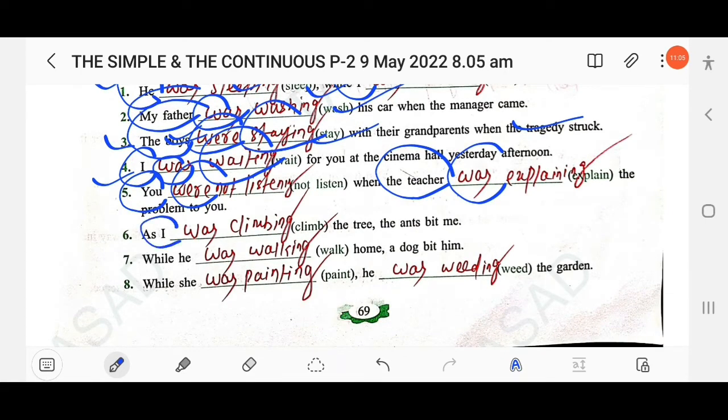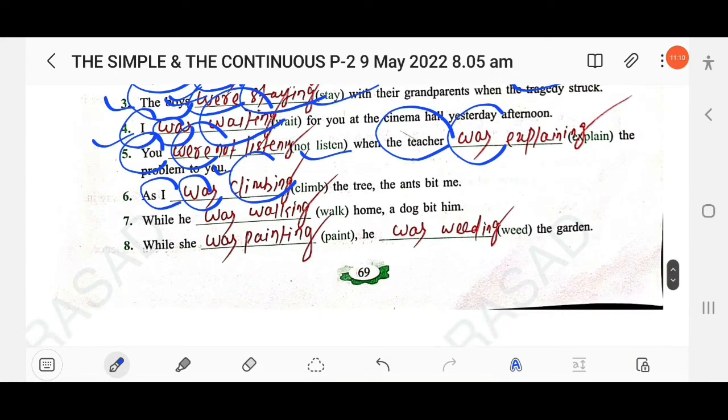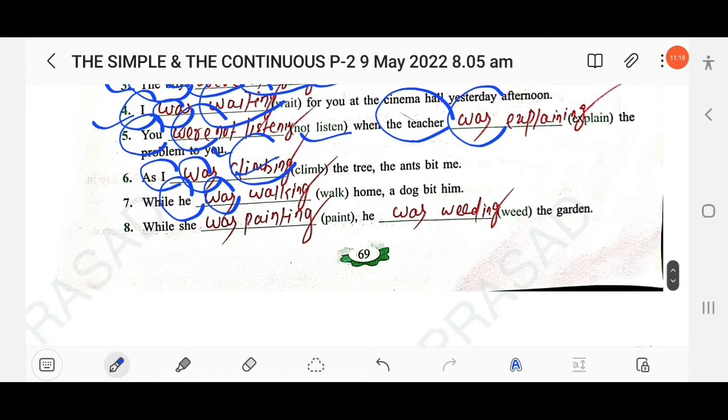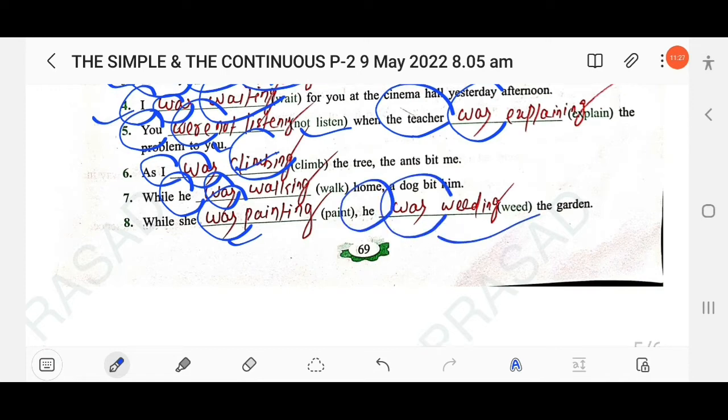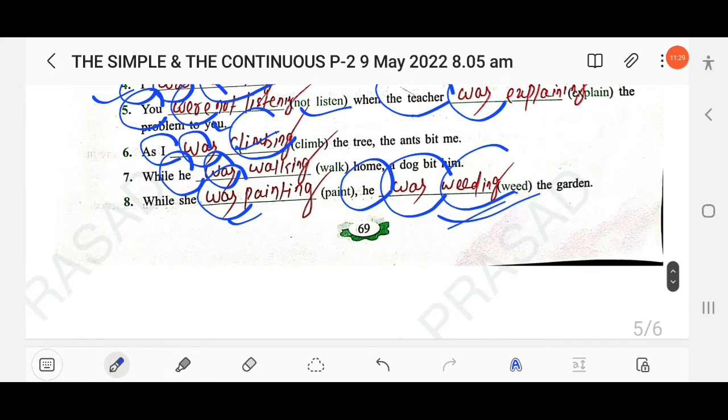I is first person singular, so use was, then add ing with the main verb: as I was climbing. The next, while he dashed home, a dog beat him. While he, third person singular, so use was. The next, while she was painting, he was weeding the garden. He, third person singular, so use was. Then add ing with the main verb.